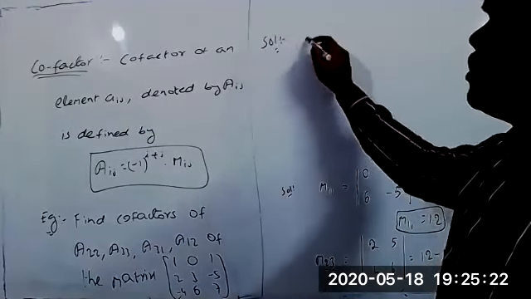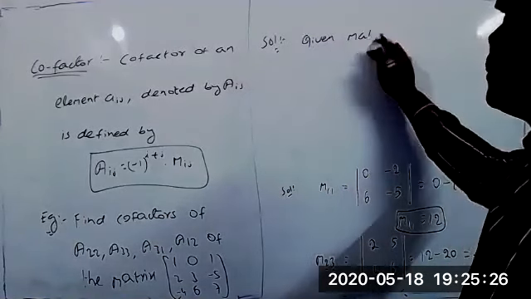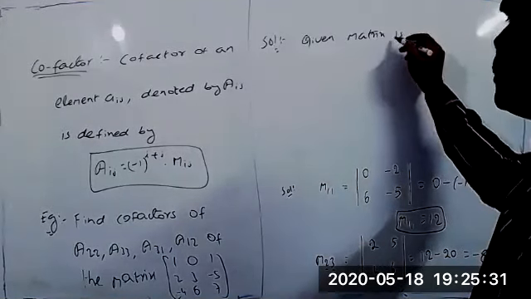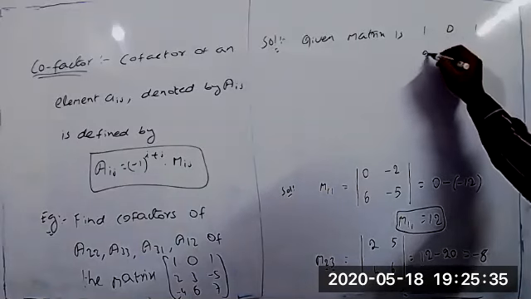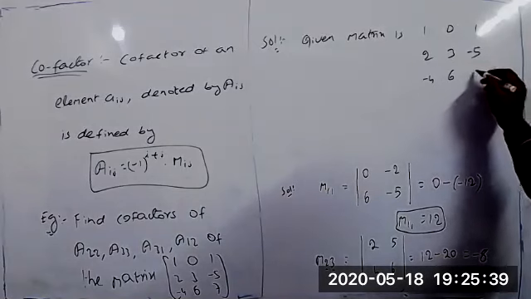Solution now. The given matrix is 1, 0, 1, 2, 3, minus 5, minus 4, 6, 7.